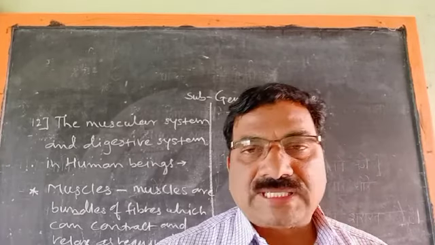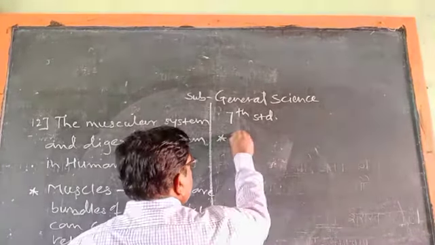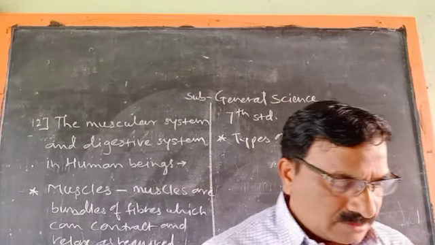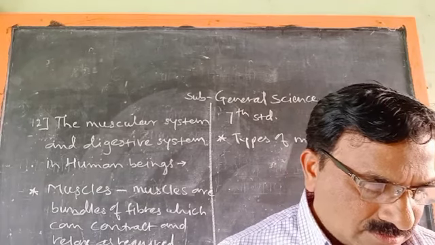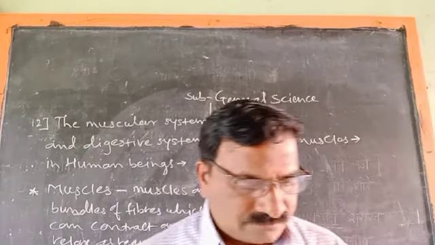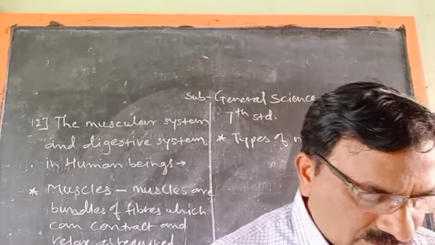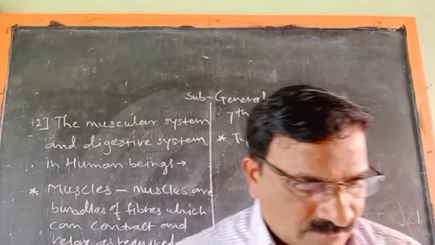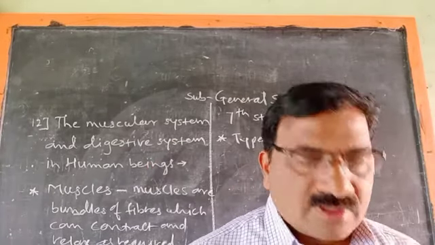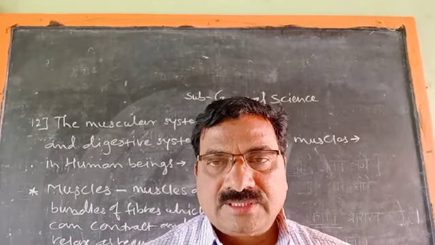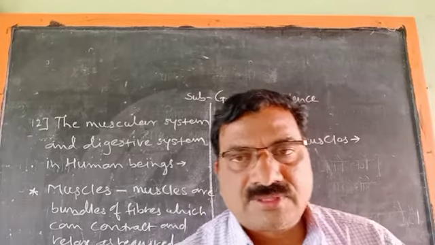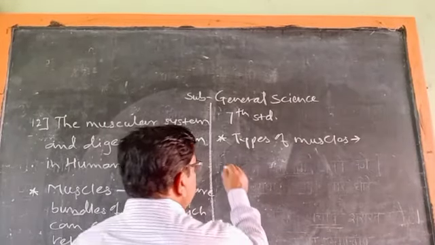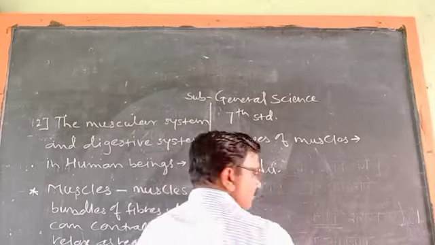Then there are two types of muscles. Before we take the actual types, depending on how they perform their functions, there are two types. First is voluntary muscles.